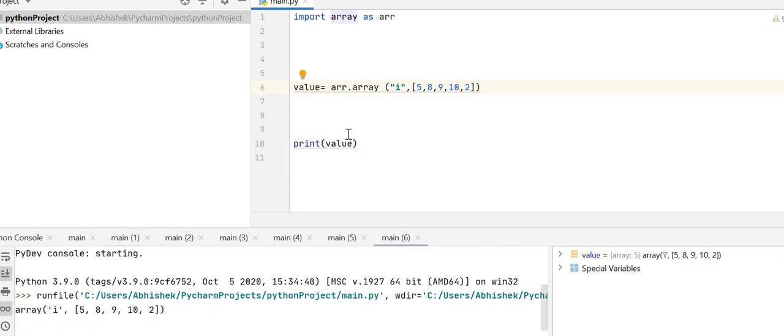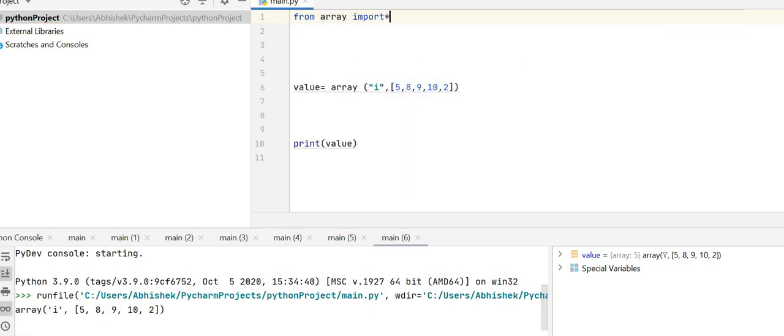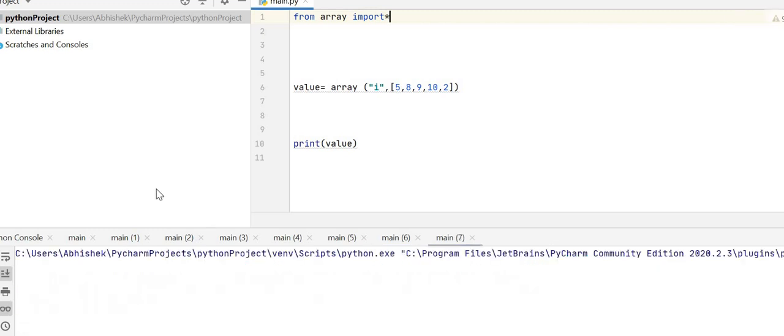So can we import everything from the module array? Yes, like this. I think I should do from array import asterisk. Asterisk means everything. Now let's run the code.